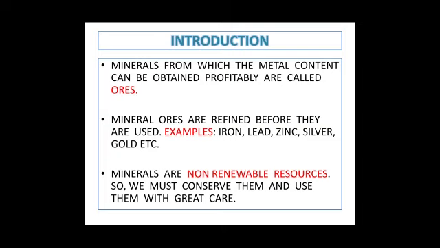Now let's proceed to certain examples. Mineral ores are refined. I told you the process: they are melted and then impurities are separated and then they are used. Examples: iron, lead, zinc, silver, gold, etc. They are found along with their impurities and then they are refined, that means they are brought to their purest form and then they are used for different purposes.